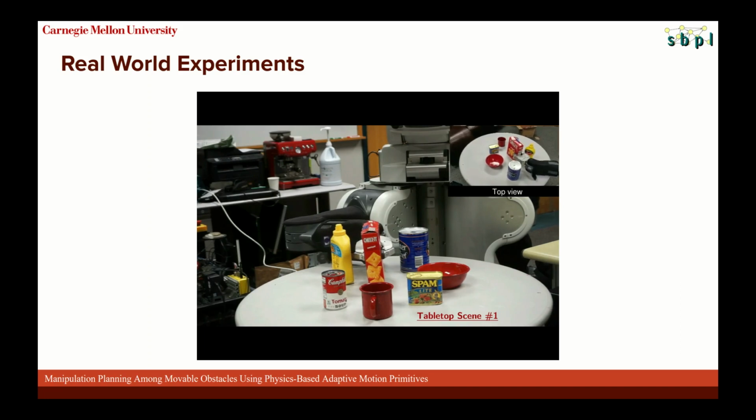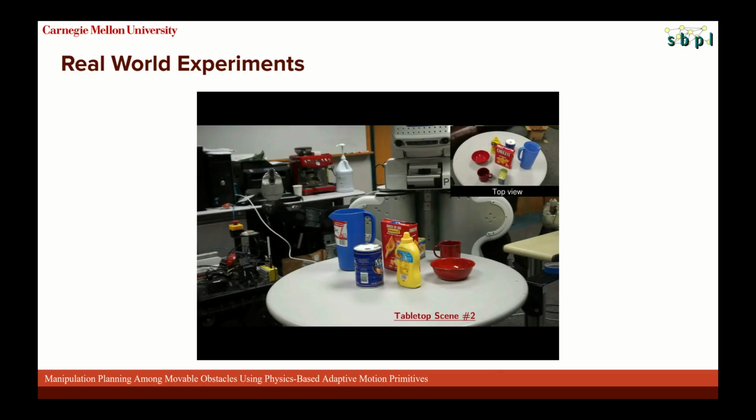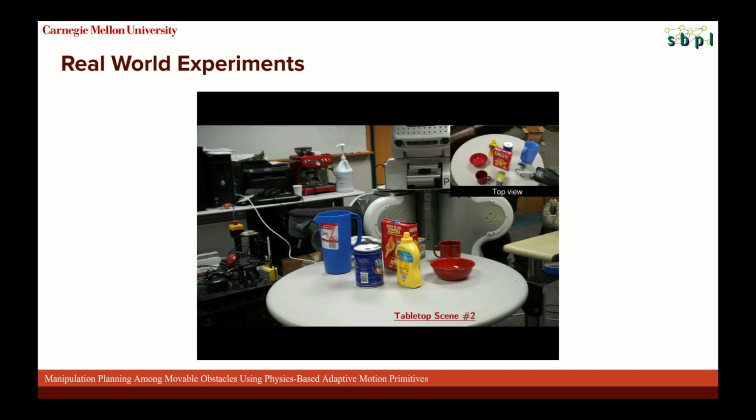We'll show you 3 runs of the tabletop scene, followed by the robot grabbing the same cracker box from within a cabinet and also from within the freezer of a refrigerator.